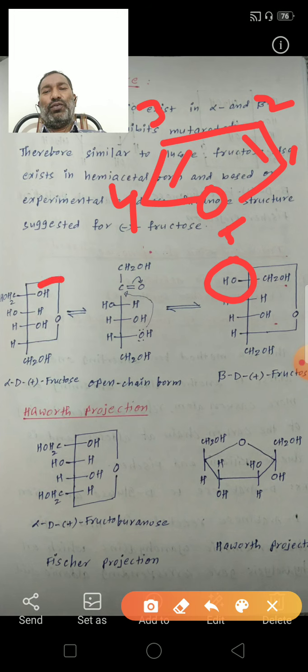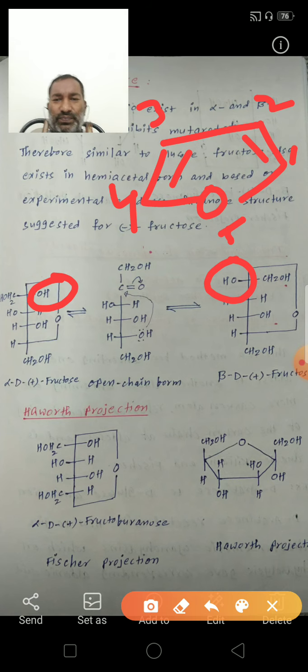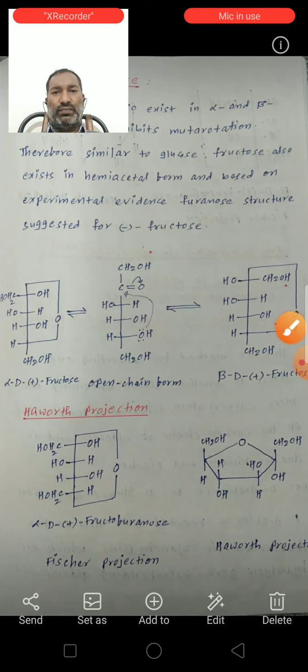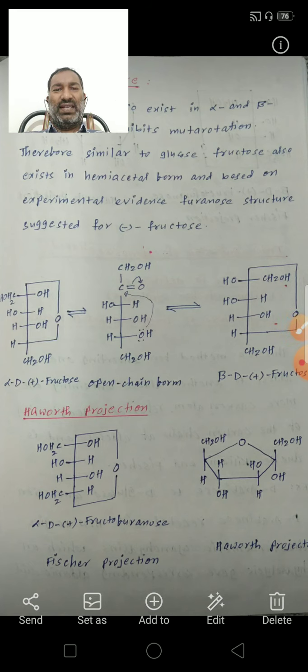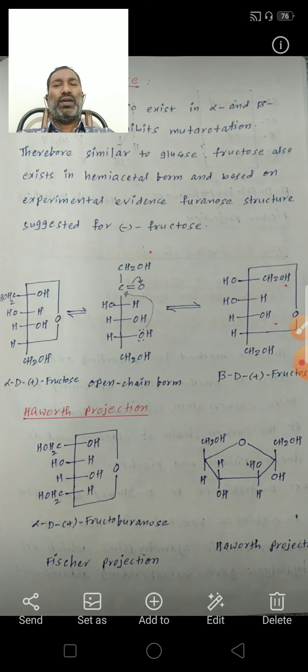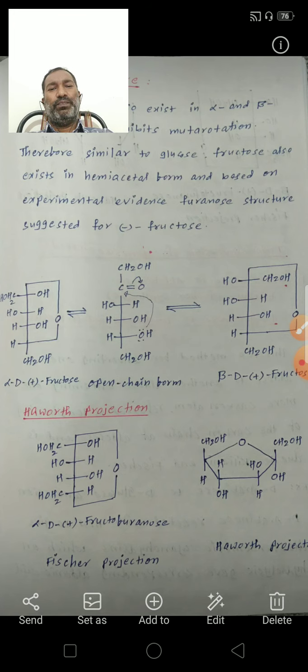Here the OH is on the right side, so it is an alpha isomer. So this is the cyclic structure. Fructose exists in 2 cyclic forms, alpha-D-fructofuranose and beta-D-fructofuranose, with the sixth carbon being CH2OH.